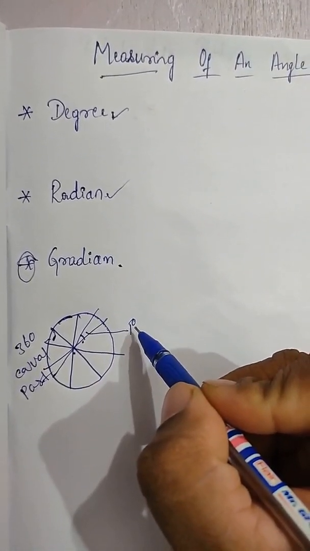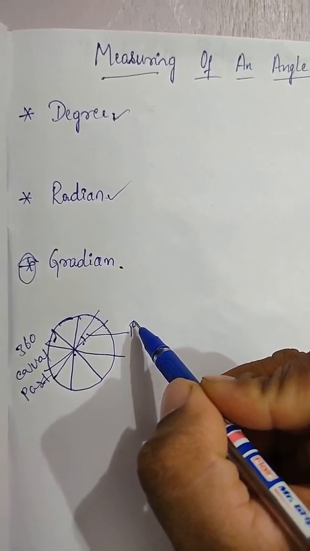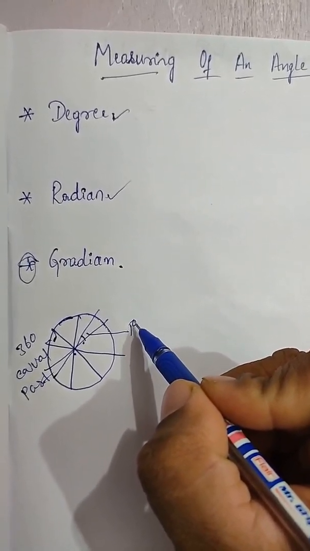The degree is denoted like this: above the 1 we write the degree symbol.